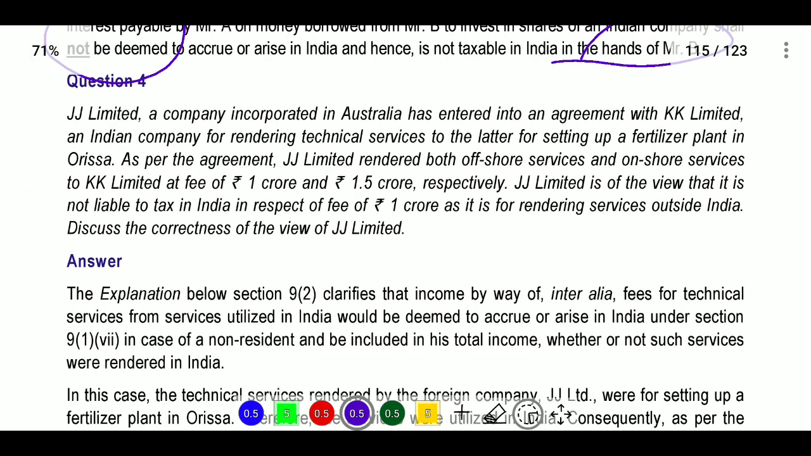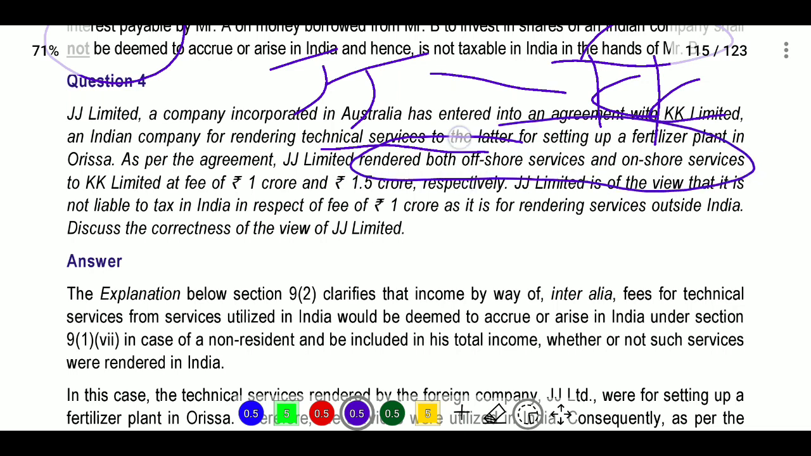Next, JJ Limited, a company incorporated in Australia, has entered into an agreement with KK Limited. So JJ Limited is there and KK Limited is there. Both are in agreement. For what purpose? Rendering technical services to the latter for setting up a fertilizer plant in Orissa. As per the agreement, JJ Limited renders both offshore and onshore services, at a fee of 1 crore and 1.5 crore respectively.